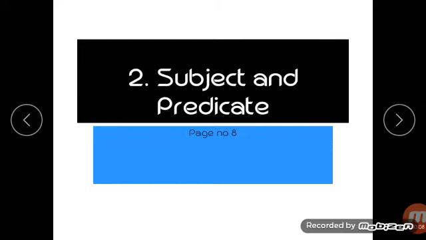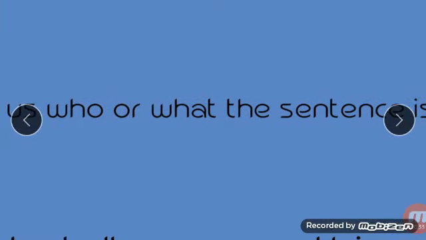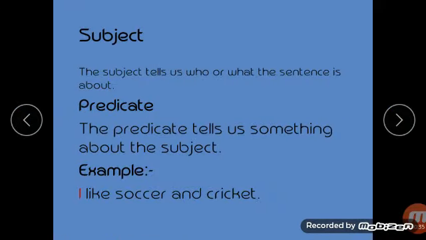So let's see what is subject and predicate. Subject. The subject tells us who or what the sentence is about. The subject is the part of the sentence. What is a sentence? Here you can see in the example, "I like soccer and cricket" is a sentence. And the subject is the part of the sentence. Which part of the sentence? The subject is the part of the sentence which tells us who or what the sentence is about.